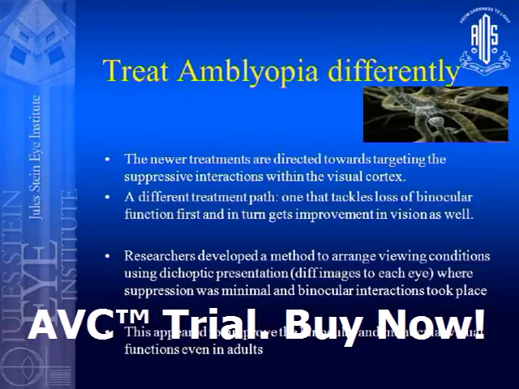So researchers have developed a method to arrange viewing conditions under dichoptic presentations where suppression is minimal, and that's why binocular interactions happen. And this has been shown to increase both the binocular vision as well as the monocular vision in the amblyopic eye.